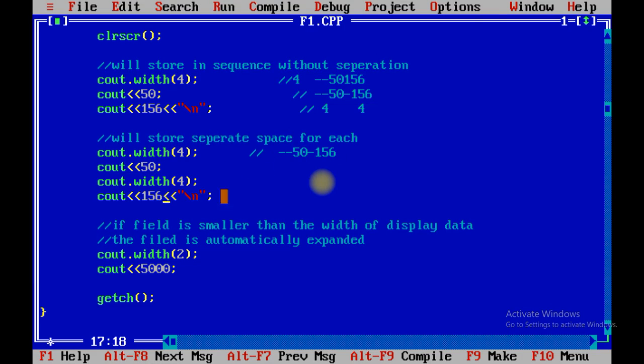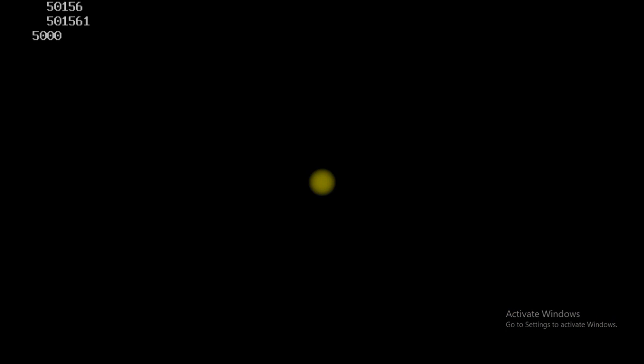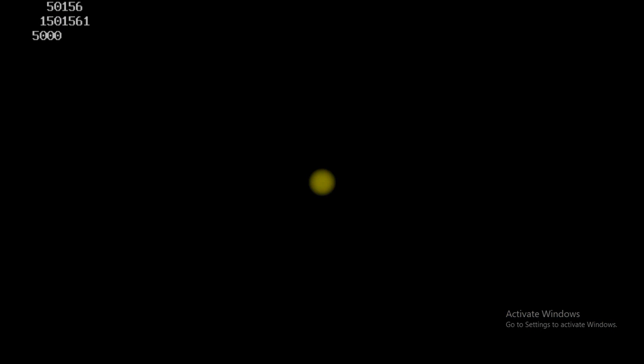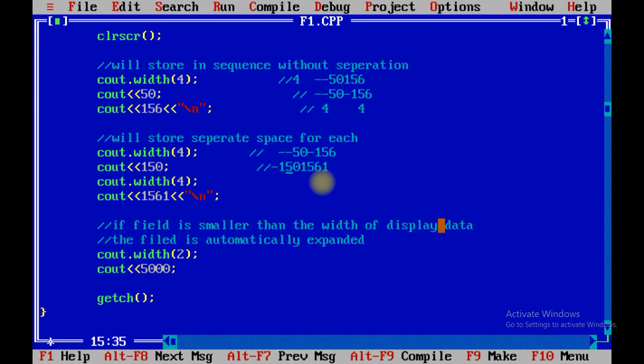Suppose my number is like this one, I am making a correction. I have declared the width as 4 and I am going to store 4 digits in this. Then what will be the output? Double space, 50, 1 5 6 1. Got it? Suppose I add 1 over here. At that time the output would be like this, only 1 space, then 150, 1561. So this is the width function which you can use.